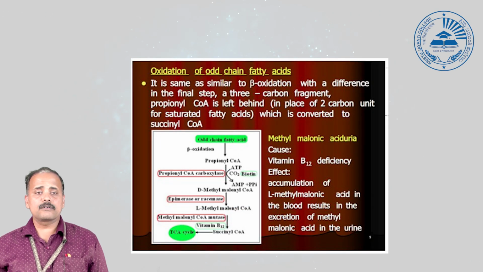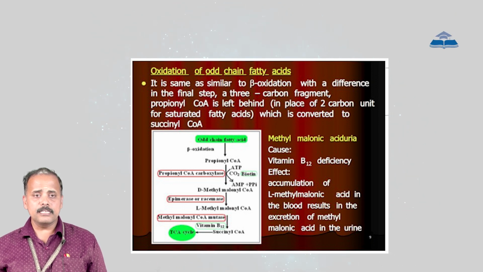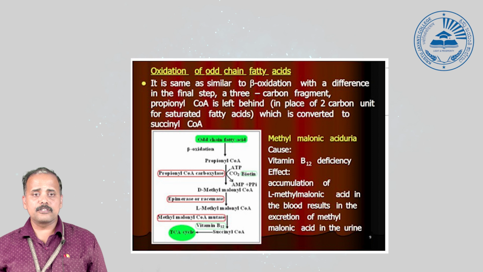There are other oxidation processes, which include alpha oxidation and omega oxidation, whereas when compared to alpha oxidation and omega oxidation, beta oxidation is the major pathway for the oxidation of almost all the fatty acids, and it contributes almost 40% of the energy.